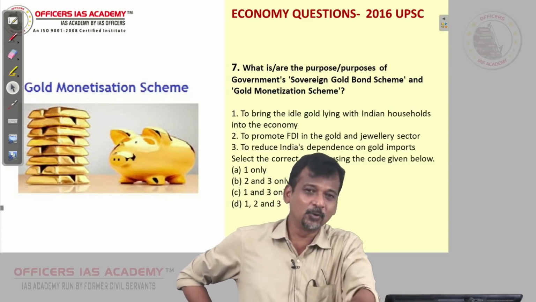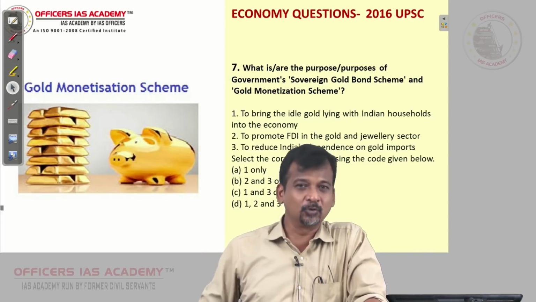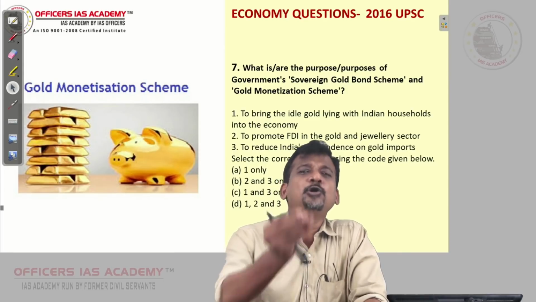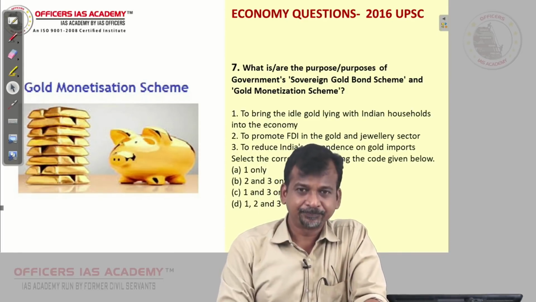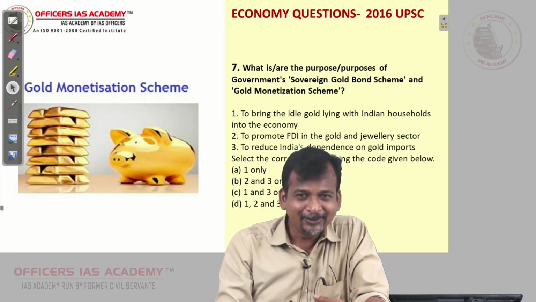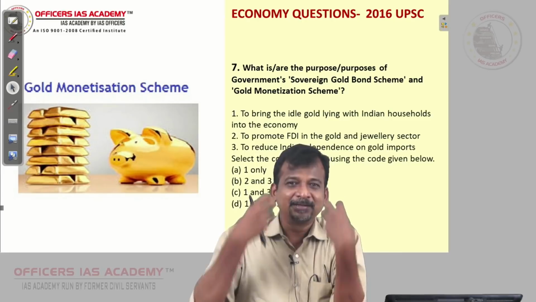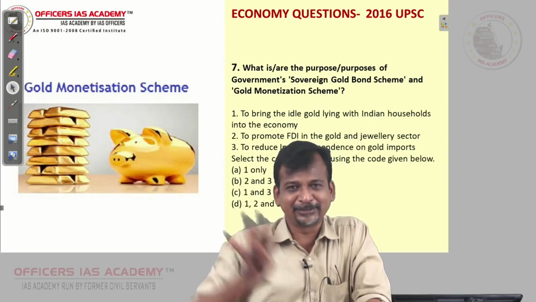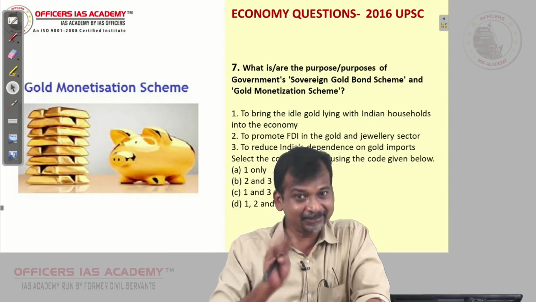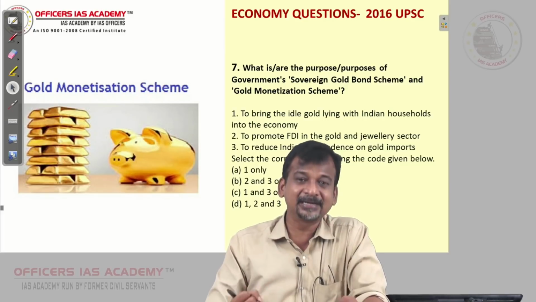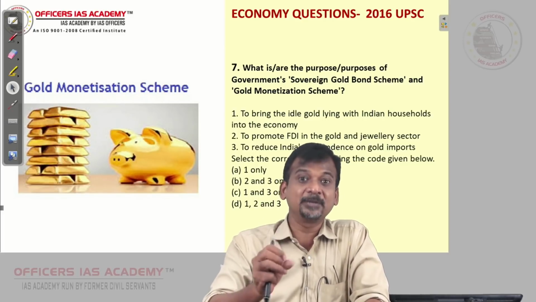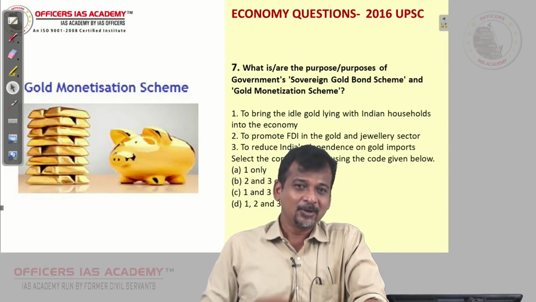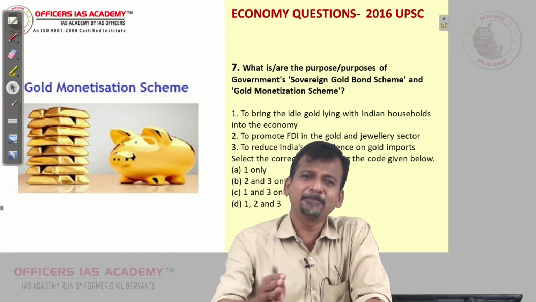Now what is this sovereign gold bond scheme? See, someone wants to buy gold. Okay, Indians are obsessed with gold. So they thought, you just buy a gold bond instead of gold. Anyhow, whatever gold you buy, you are not going to put it on as a necklace or earrings. We are going to store it somewhere, thinking that in future it will rise. Many of our Indian middle class have the mindset that gold will be a good investment, and in future it increases its value. So what this gold bond scheme is, instead of buying gold, buy a gold bond.